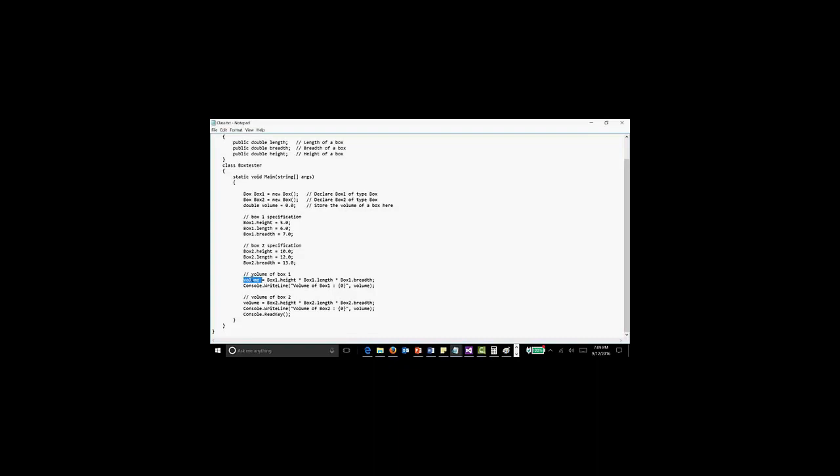Volume is equal to box 1.height into box 1.length into box 1.breadth. So that is the volume of the first object, first box. Then for the second one I'm doing the same thing. Then I'm displaying that. So this is the program we have, and we will just execute this one.